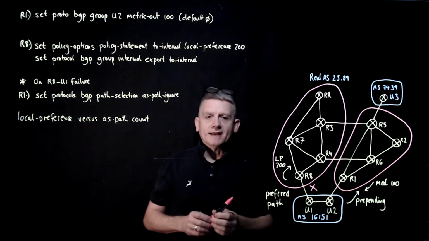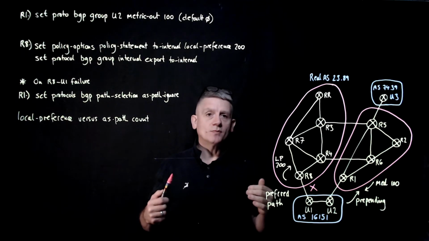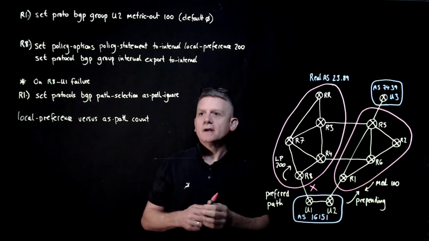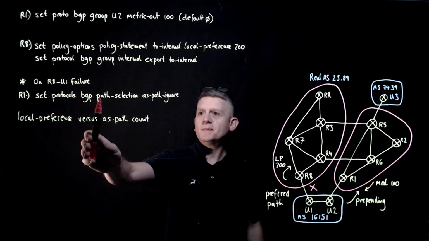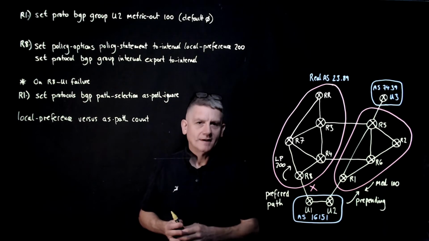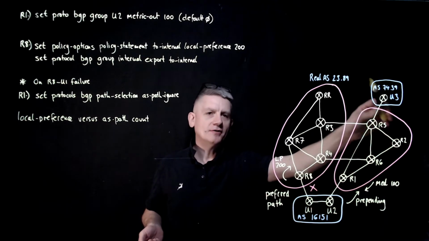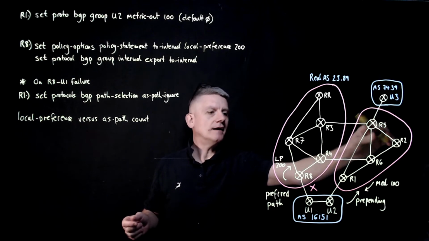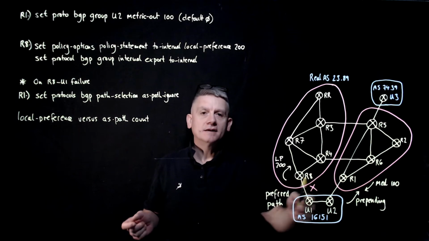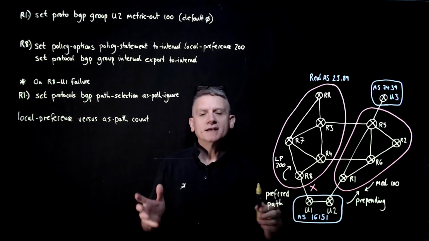So how do we remove that prepending? Well, we're going to have to drop down the BGP path selection algorithm to where the AS path count isn't viewed, and so that's what we have to do. Set protocols BGP path selection AS path ignore, which is a really serious thing. Okay, so with this done, both router 5 and router 1 prefer their own externals rather than an external and then an internal. And in doing so, both of the routes to this particular autonomous system can effectively go live.